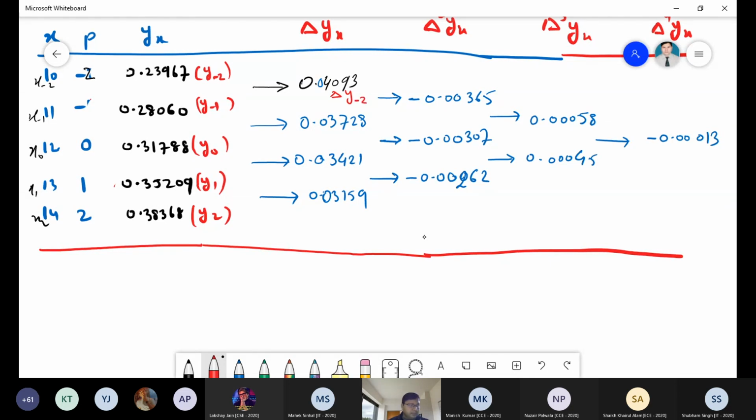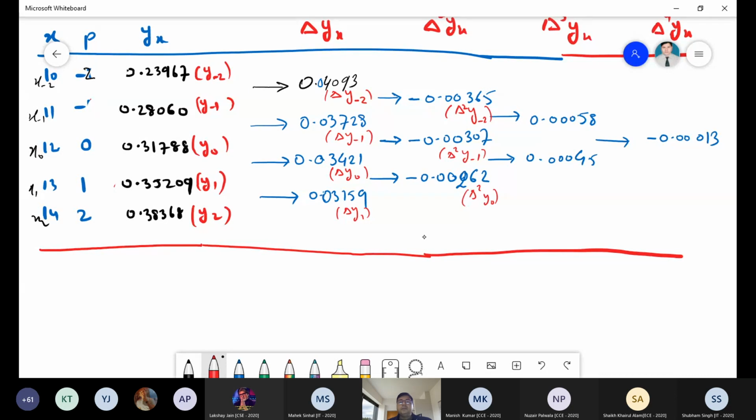Correct one? Am I right? Yes, sir. Okay, this is del y minus 1, del y0 and del y1. Correct? You have to show it, because when you apply the forward difference you take it with the lower sign. Now this will be del square y. This is -2. Perfect. This is del square y -1 and this is del square y 0.